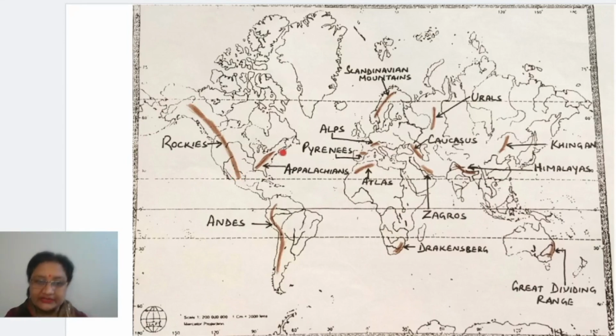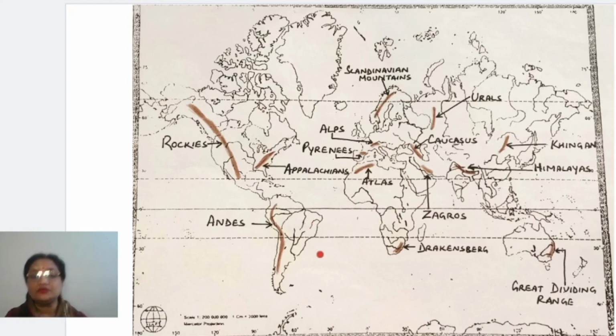Right, now come to the second one. This is Appalachians. Right, Appalachian mountain. It is almost parallel to this coastal part. Okay, this is Appalachian. Right, it is an old fold mountain.